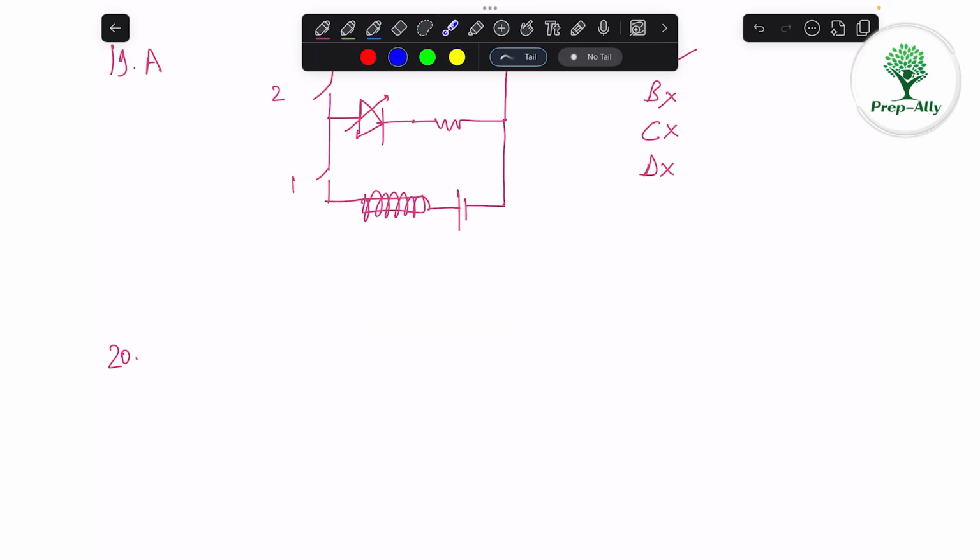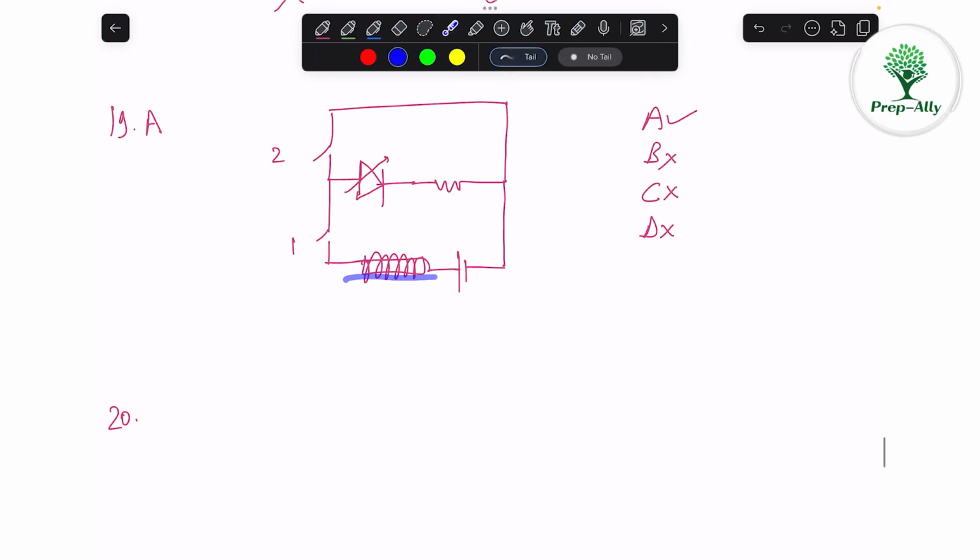This question says that in the above question, if instead of iron, copper windings are wound around tungsten, so it is tungsten here instead of iron, what will happen? See, tungsten is not like iron. Iron is a ferromagnetic material which will get magnetized very strongly. But tungsten is paramagnetic. It won't get magnetized very strongly.